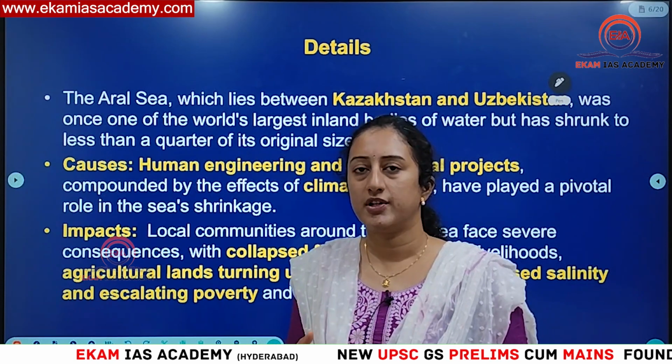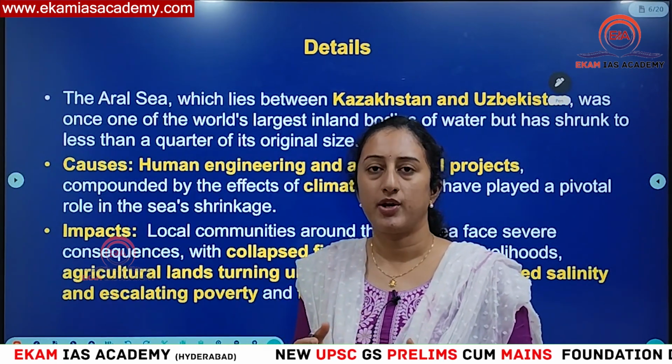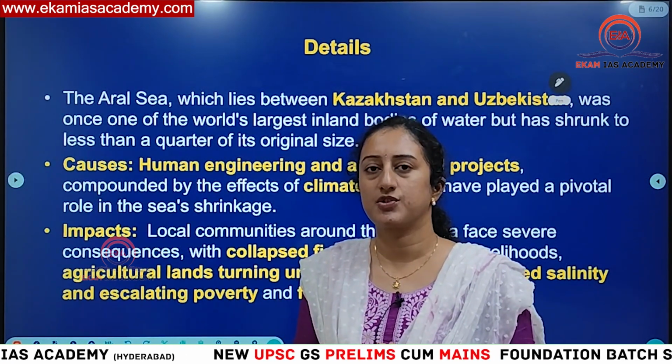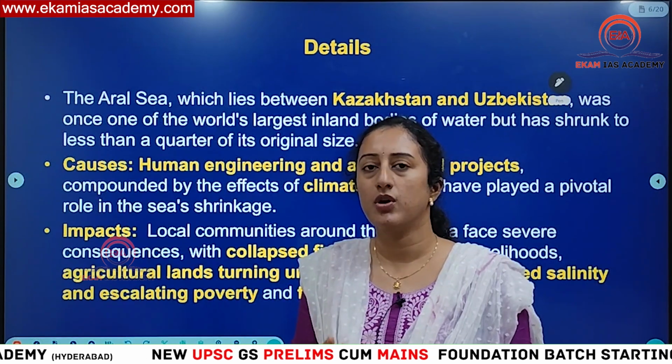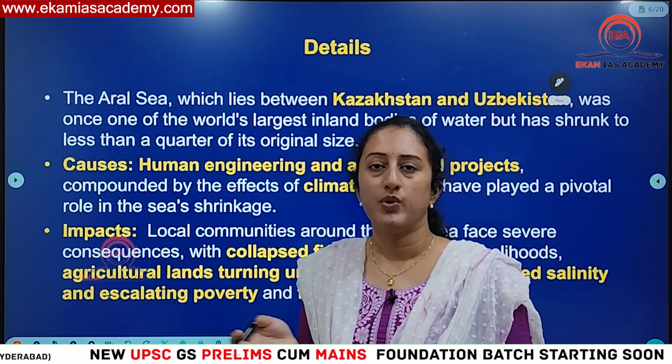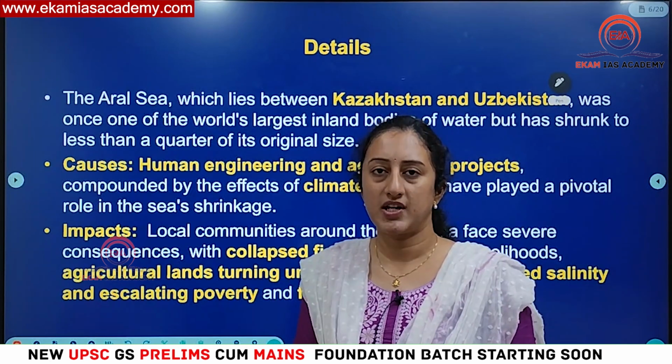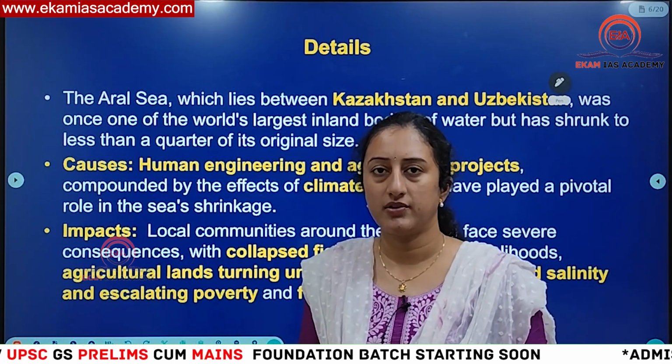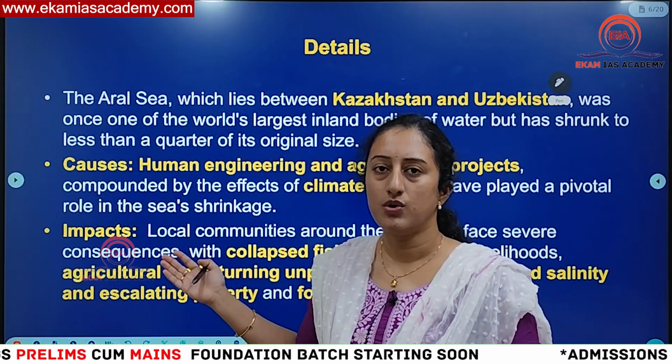The water basin of these two rivers got diverted, so they no longer provide water to the Aral Sea. When no water drains into this sea, how will the water be generated in the sea, right? That is why there is no water inflow.